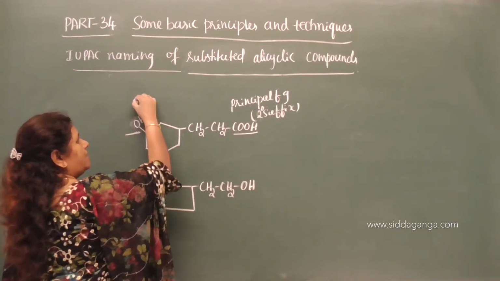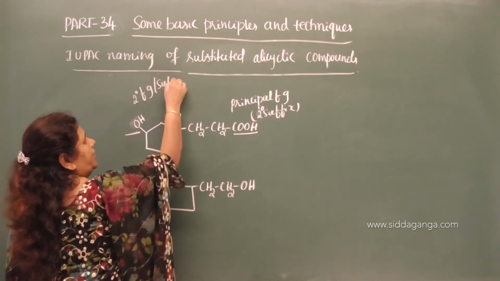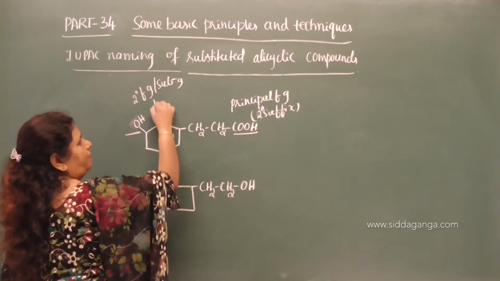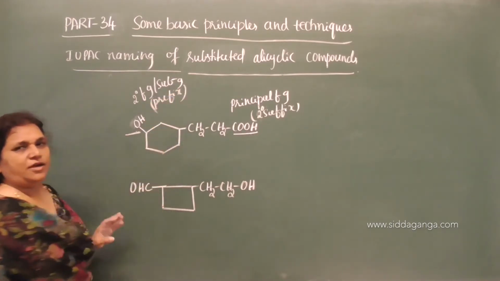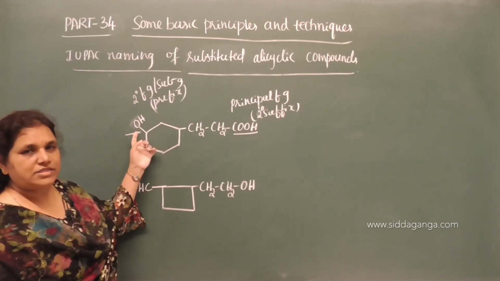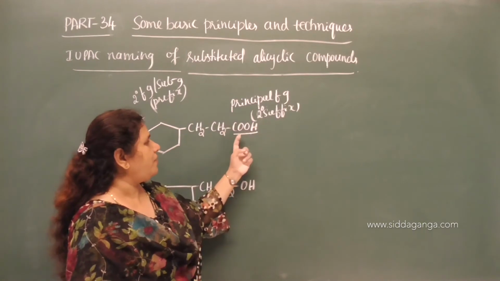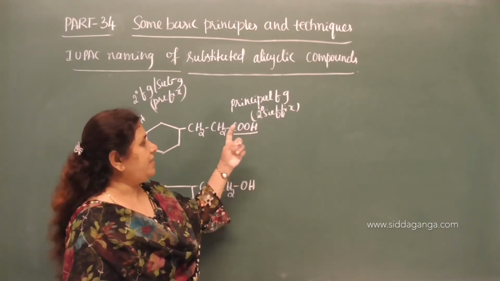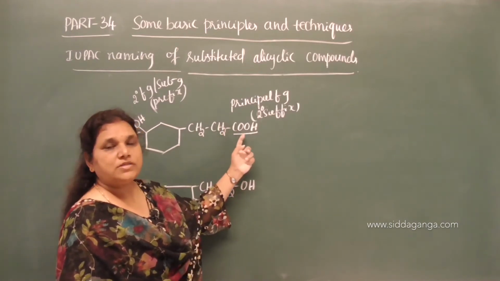Now, OH becomes the secondary functional group and we need to treat it as a substituent group, and for this we have to use the prefix. What is the prefix that we have to use? Hydroxy. And what is the secondary suffix? As this functional group contains carbon and is terminal, the special secondary suffix is carboxylic acid.